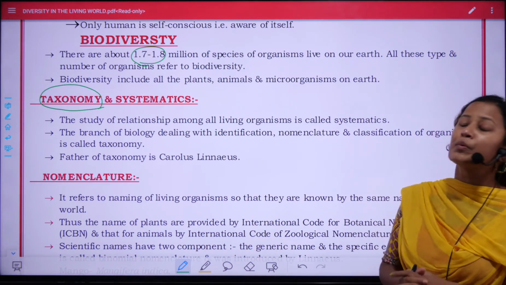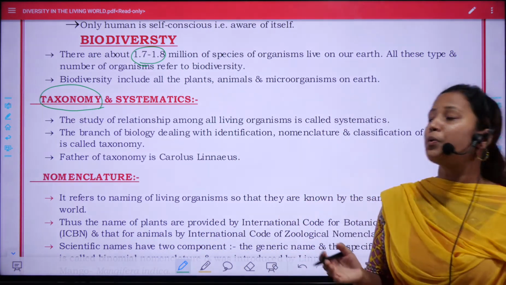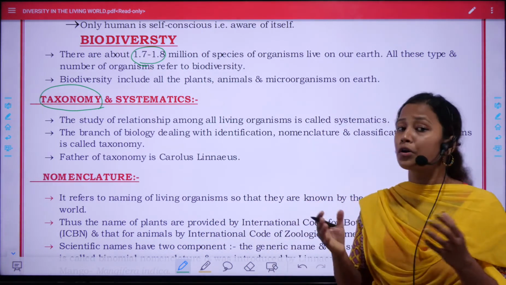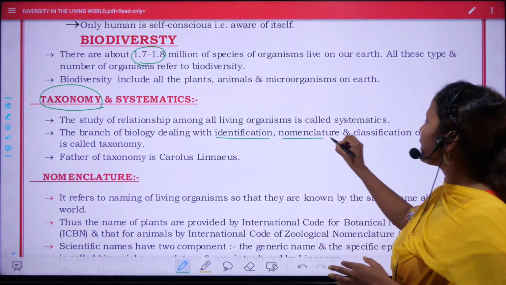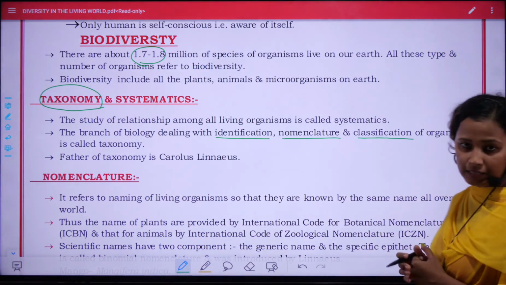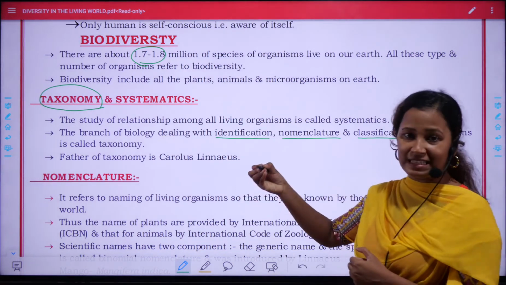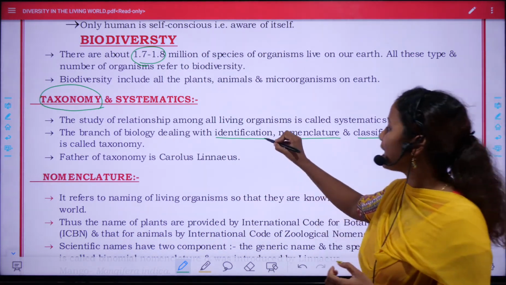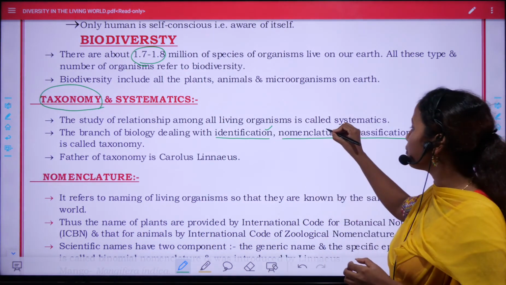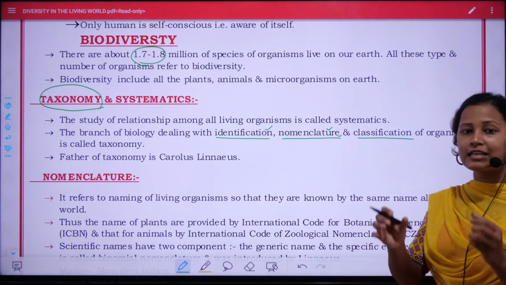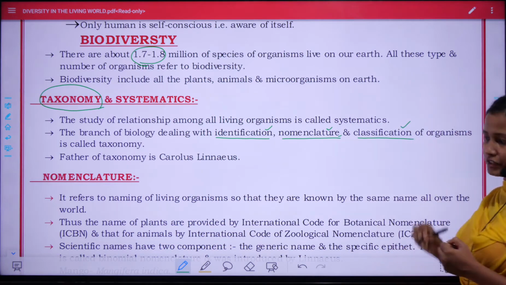In systematics, we study the relationship between all living organisms, while taxonomy is a thorough study of identification, nomenclature, and classification of those organisms. In taxonomy, when a species is newly found, it is identified, then it is given a certain name, that is known as nomenclature, and it is categorized into a certain group for easy recognition, that is classification.